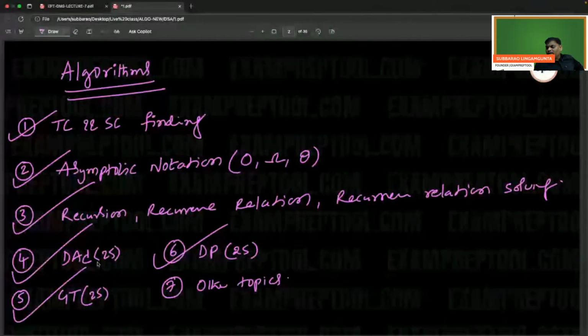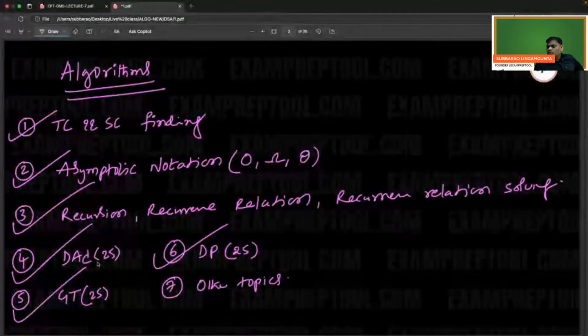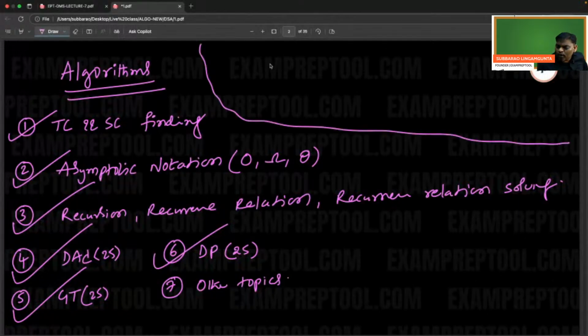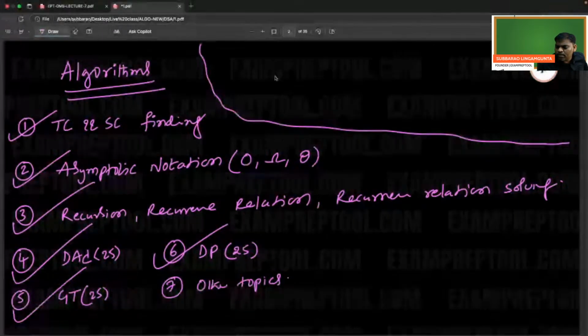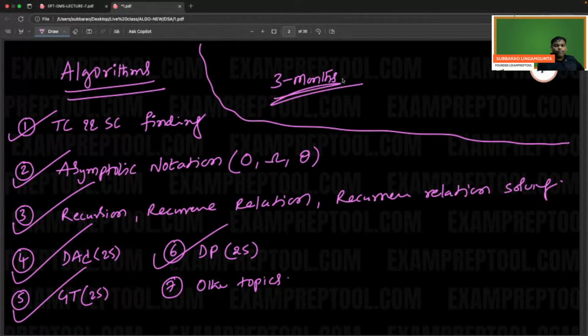Sir, how can I be perfect in DSA, sir? Just give 3 months to me. Whatever I say, just do it for 3 months, working dedicatedly, and you will be an expert in DSA. Sir, I'm really poor in DSA, sir.